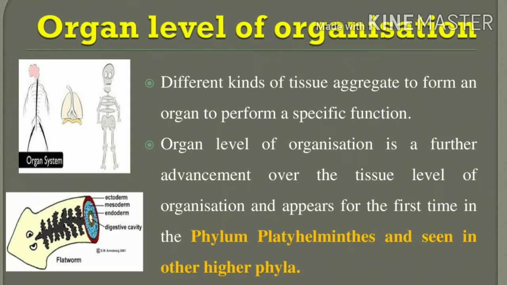What is the example where it is first seen? The phylum Platyhelminthes. Underline it: organs are first seen in the phylum Platyhelminthes and are seen in other higher phyla too.